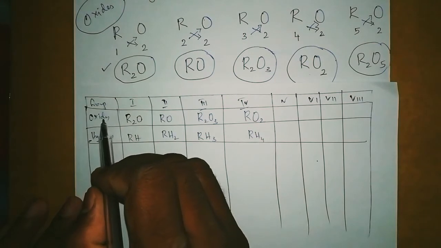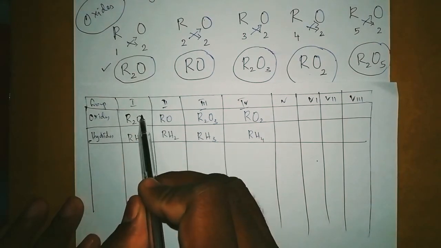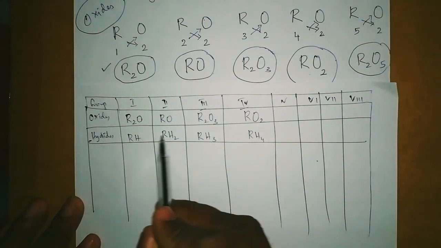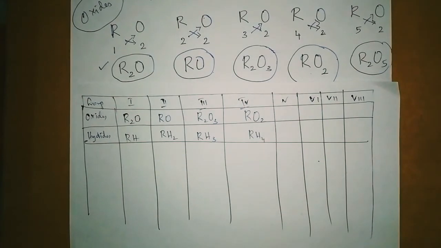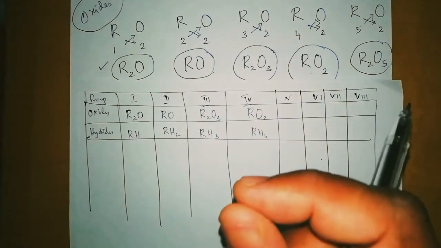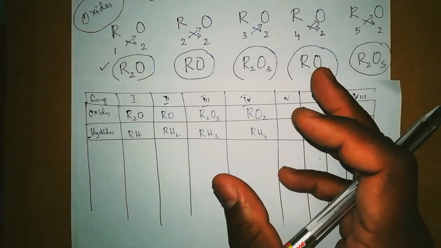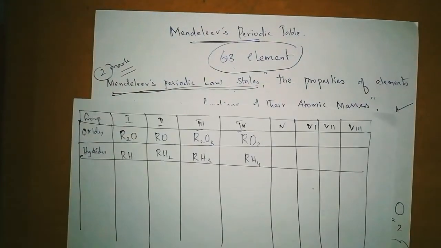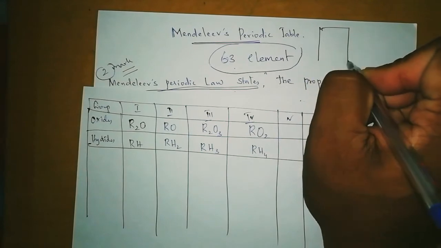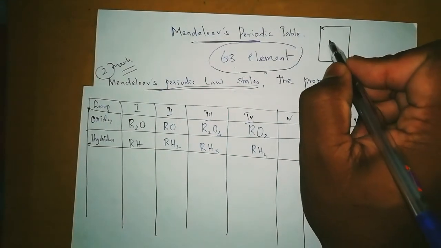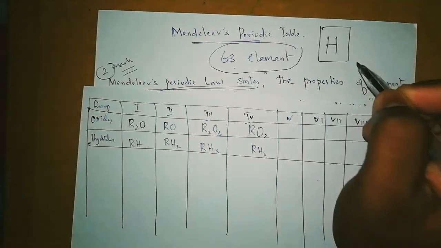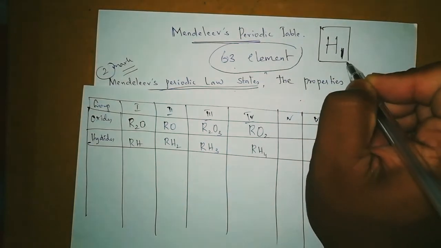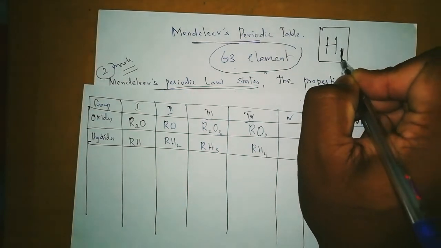Okay, let's move on to oxides and hydrides. Here I have written the formulas I made, for oxides and also for hydrides. Now let's see what he did. He took all the elements he got. How many elements were there in his time? 63 elements. So for all these 63 elements, you take a flashcard and write the name of the element, for example hydrogen, atomic mass 1. At that time there was no atomic number, so you can write only the atomic mass. So atomic mass 1.